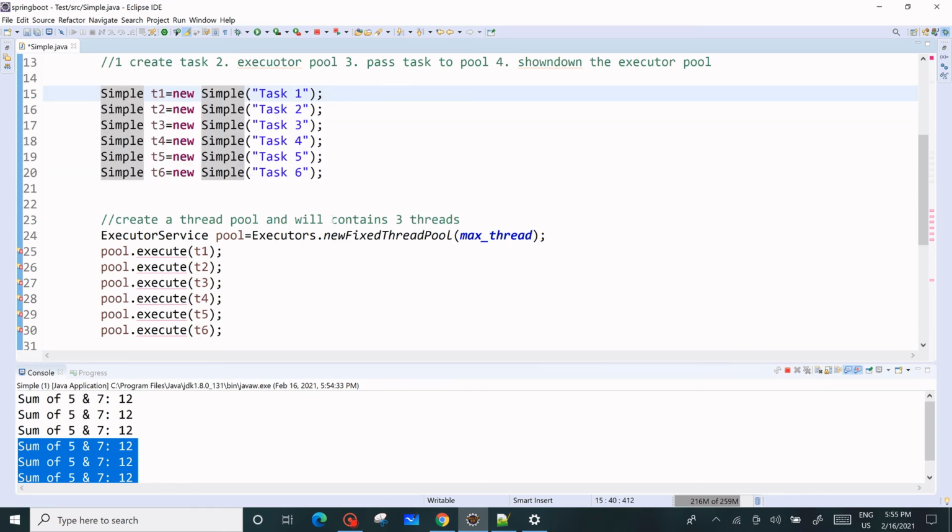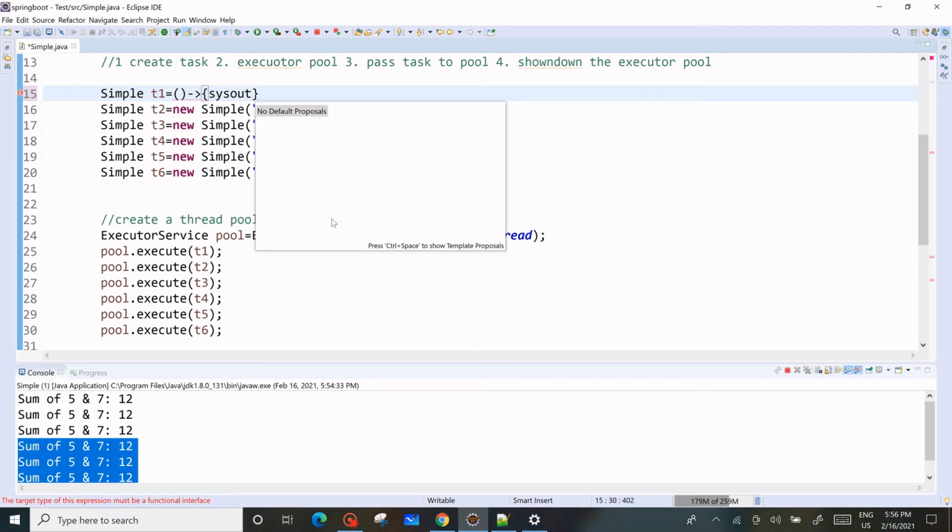What we have to do is use the Java 8 concept behind this, and in this we have to pass the method, right? We have to use System.out.println, we can use, right? Sysout, we can pass.